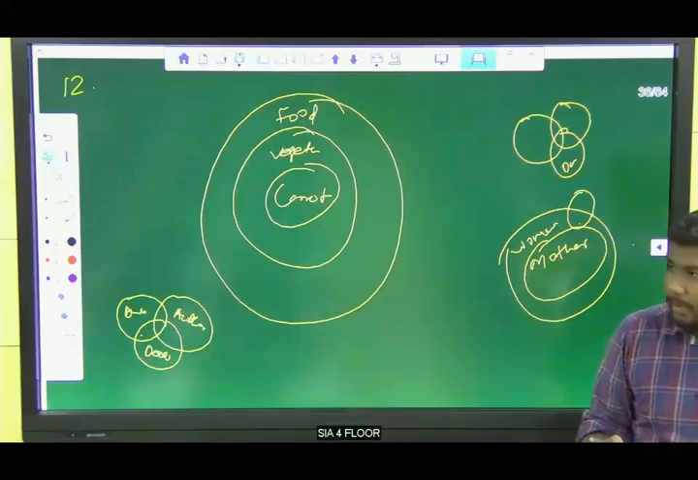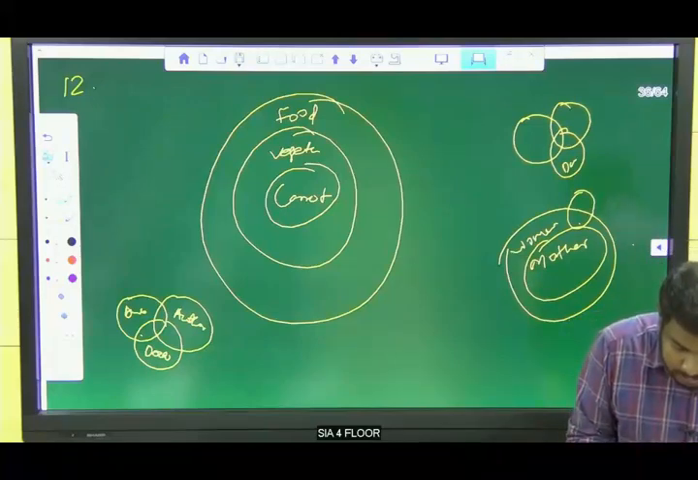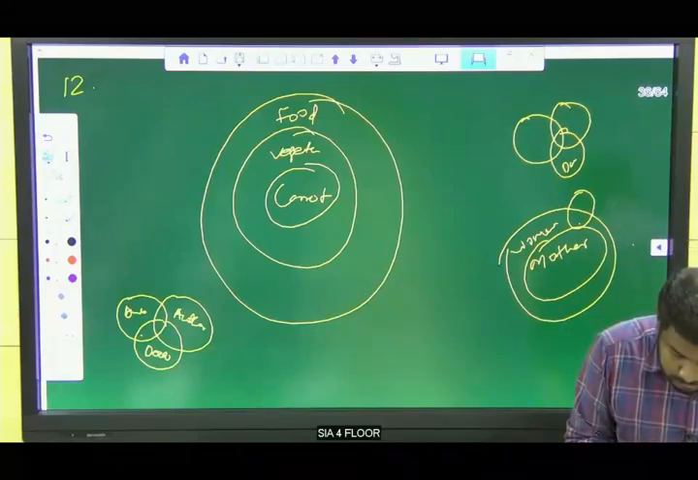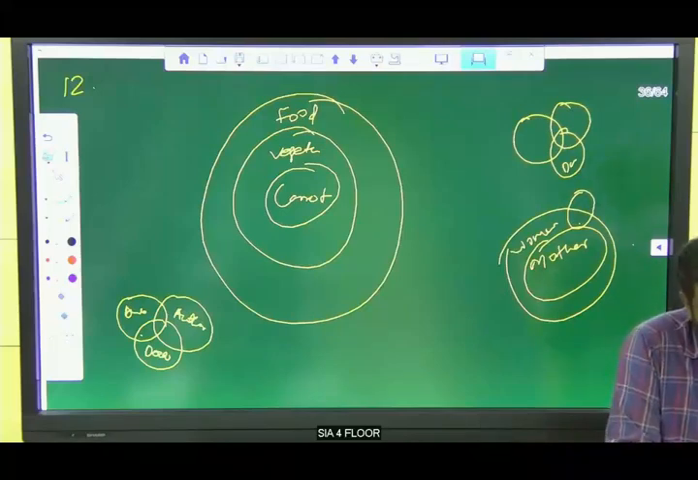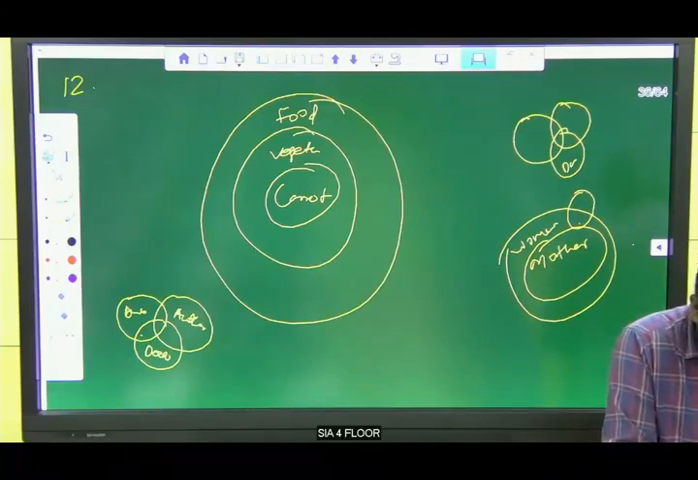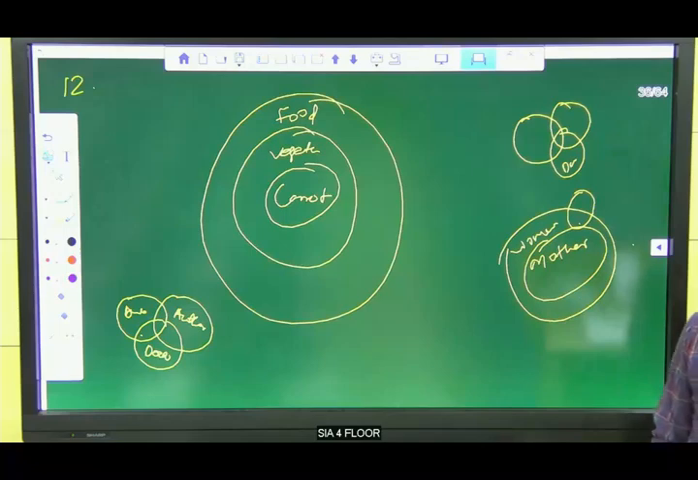Okay. So the 13th one. What is the answer for the 13th one? 13th one, A. Yes, very good, guys. 13th one, A is the correct answer. Very good. Yes, Vashini.